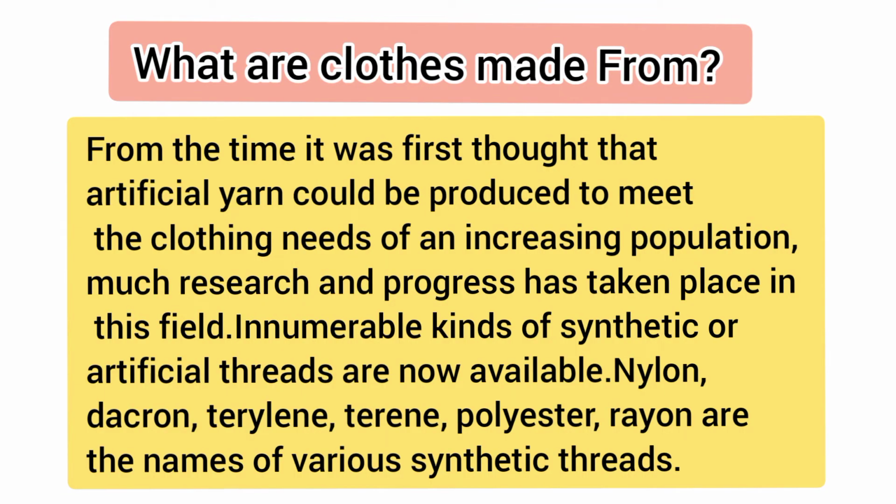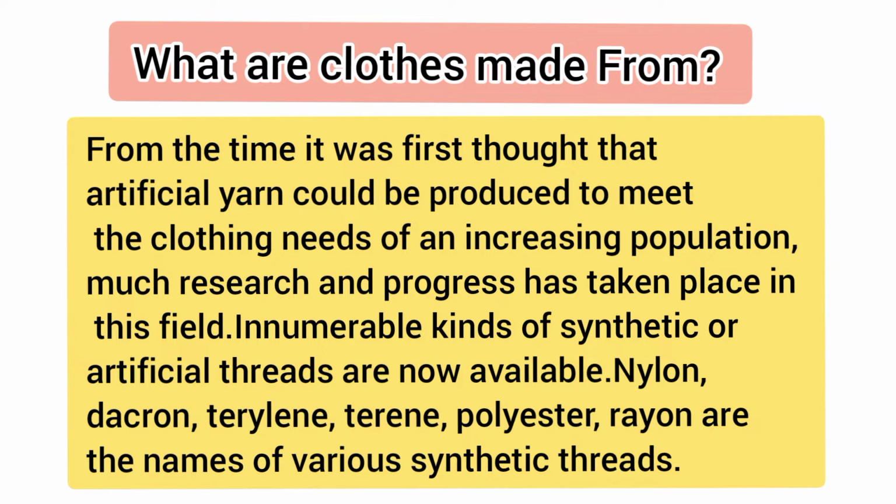Children, in your mind, a question may arise, what are clothes made from? From the time it was first thought that artificial yarn could be produced to meet the clothing needs of an increasing population, much research and progress has taken place in this field. Innumerable kinds of synthetic or artificial threads are now available.